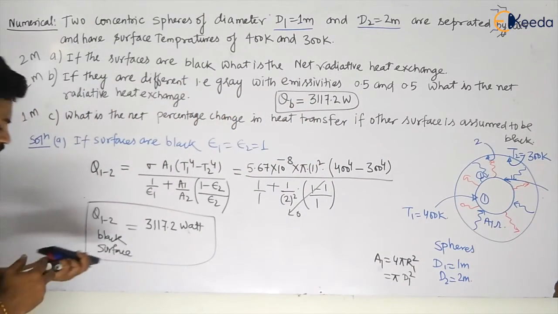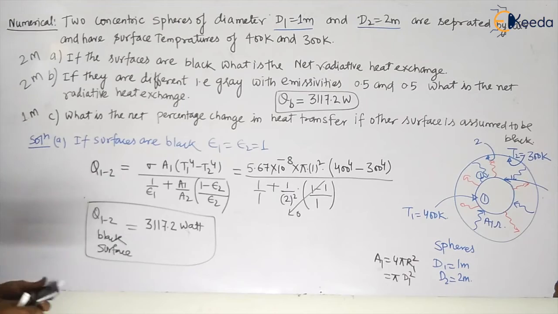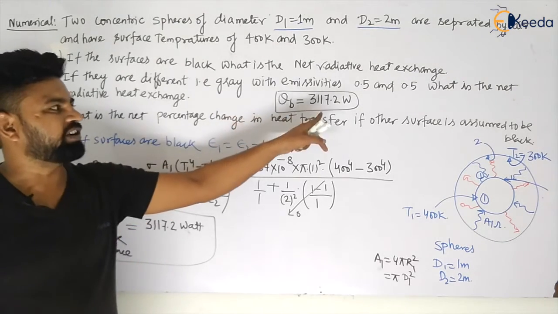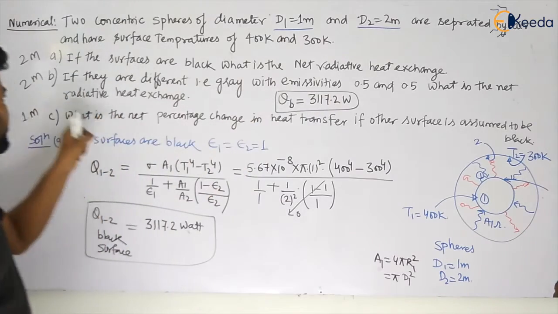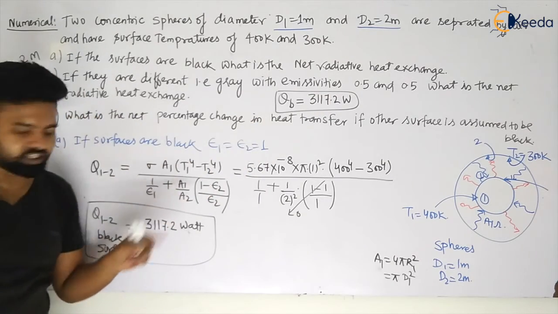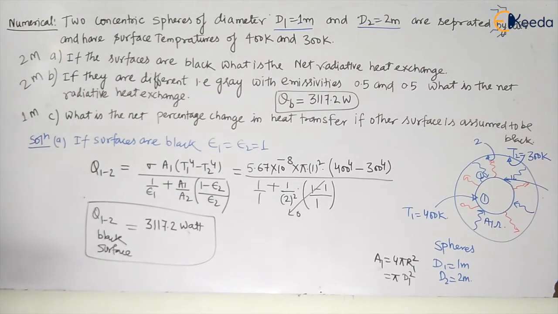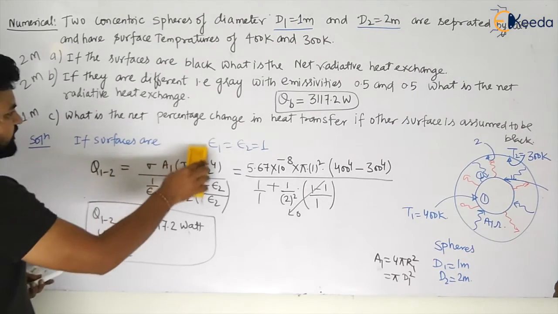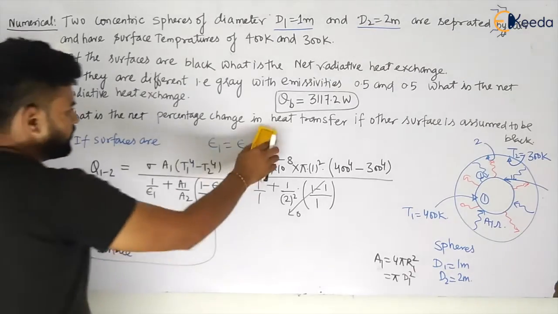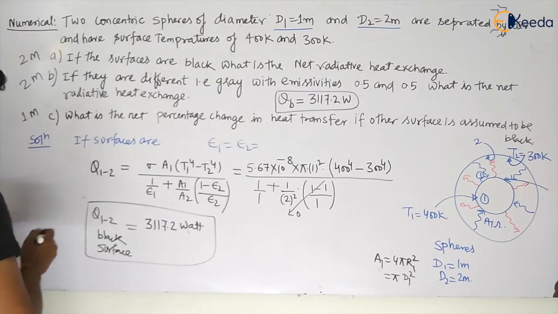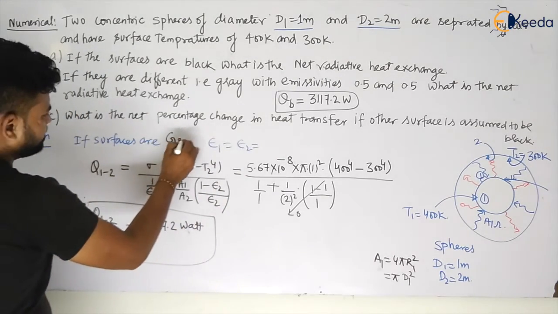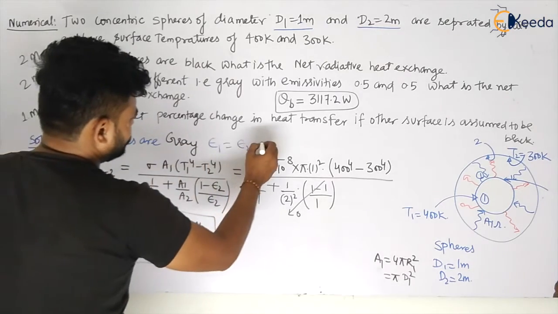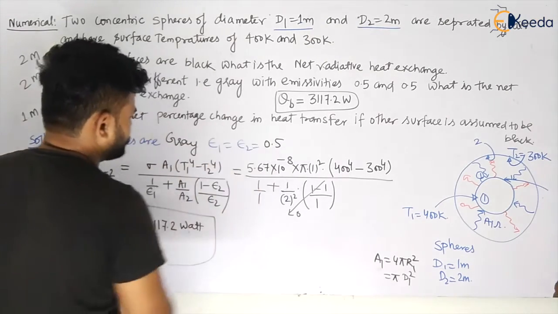What is the second case? In the second case, he is asking if they are different, that is gray with emissivity 0.5 and 0.5, what is the net radiative heat exchange. So now he is changing it. If surfaces are gray with epsilon 1 equal to epsilon 2 equal to 0.5, what will be this value?